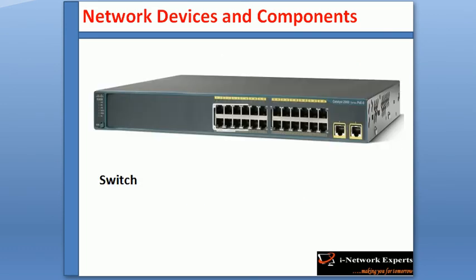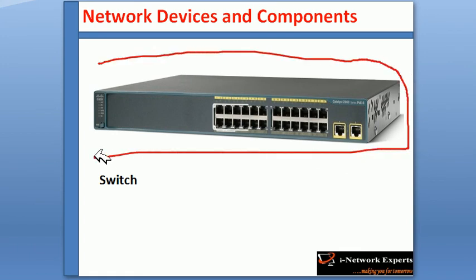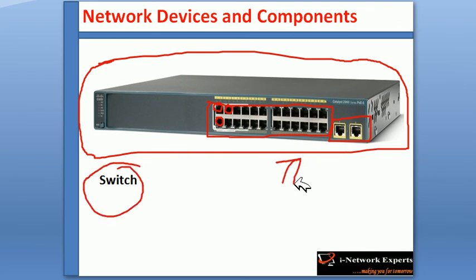This is the switch. This switch also has a lot of functions. It has an Ethernet type of port. There are lots of ports. This is basically a 24 port switch, and there are two uplink ports. These two are separate, and there are a lot of Cisco switch models. This is basically a 2960 switch. This switch we use to connect the computer, laptop, printer, IP phone.